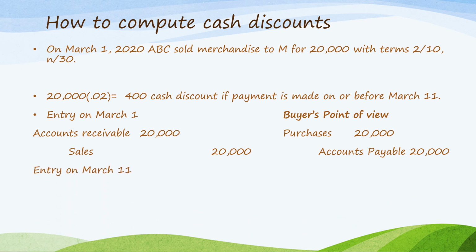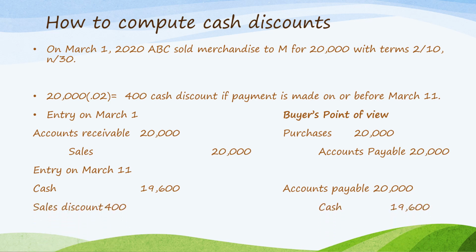The entry on March 11, payment within the discount period. The seller will receive cash of 19,600 and will also debit sales discount of 400, then credit accounts receivable of 20,000. On the buyer's point of view, it involves cancellation of the liability, which is accounts payable, debit 20,000, and cash payment equal to 19,600 and credit purchase discount of 400. Please take note, the cash discount is sales discount from the viewpoint of the seller, and from the viewpoint of the buyer, that is purchase discount.